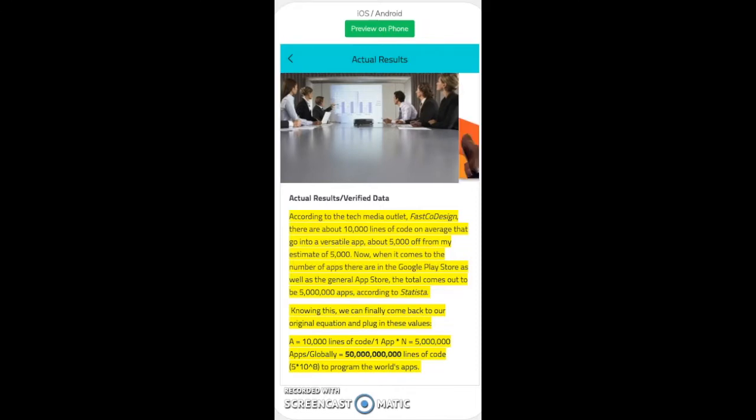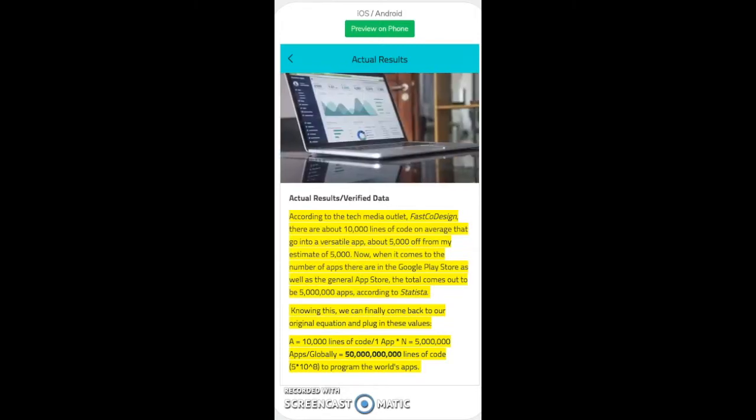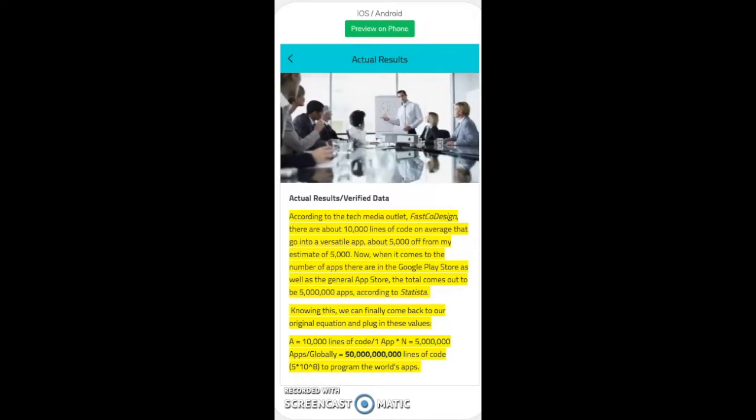So knowing this, we can finally go back to my original equation and plug in those values. So for A, our average lines of code it would take to program one app, that's about 10,000, times N, which is the 5 million apps there are globally, which would finally yield 50 billion lines of code to program the world's apps.